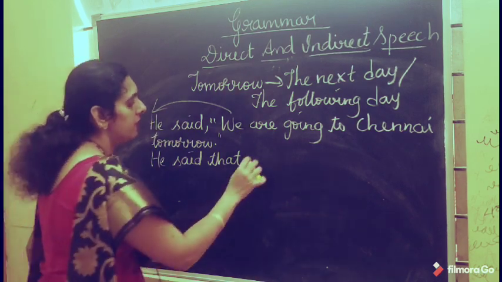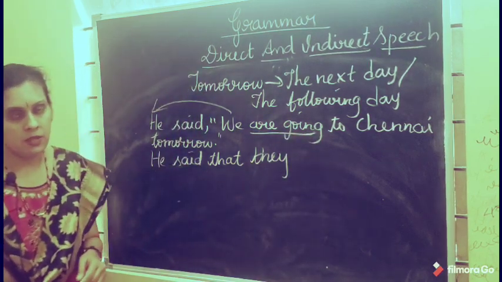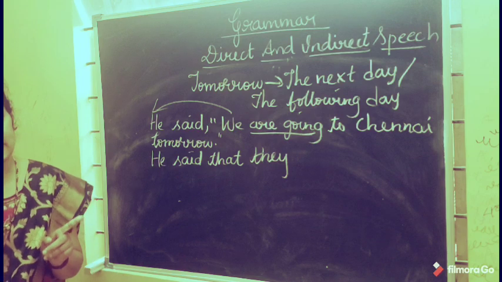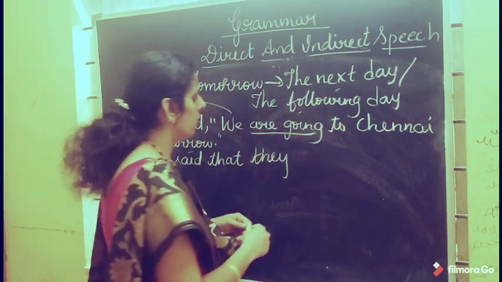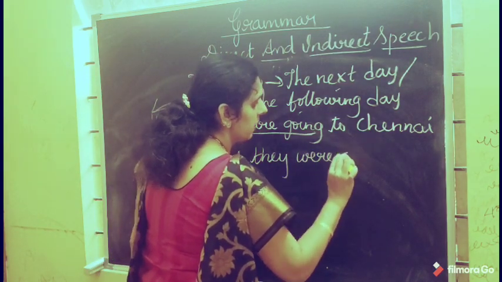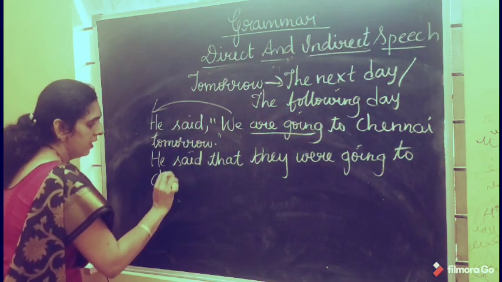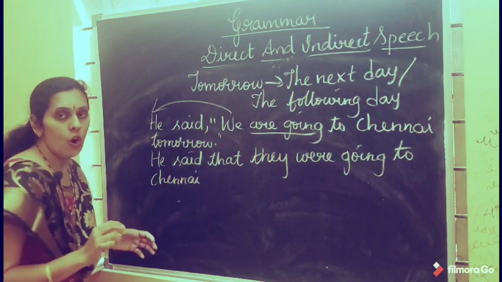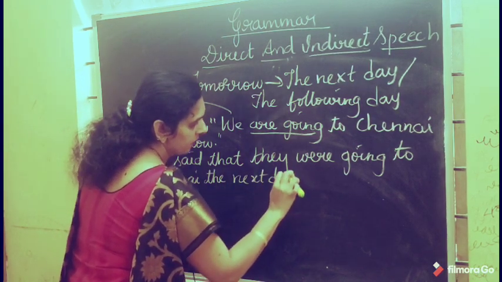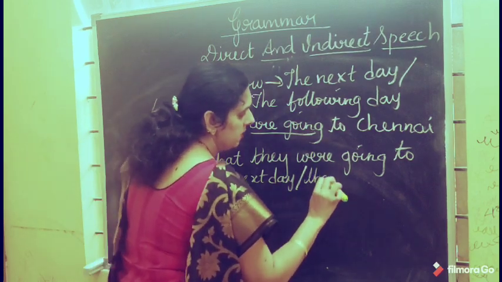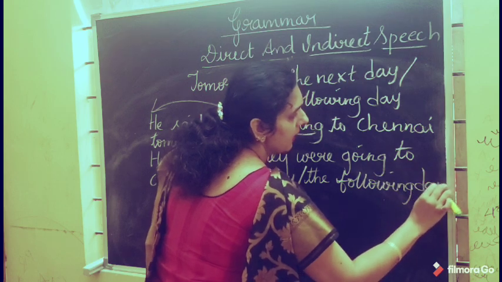So you'll get they, and are going is the present continuous form of the verb, so it changes to past continuous tense. So you write were going to Chennai. Here you can write the next day or the following day, anything you can write.